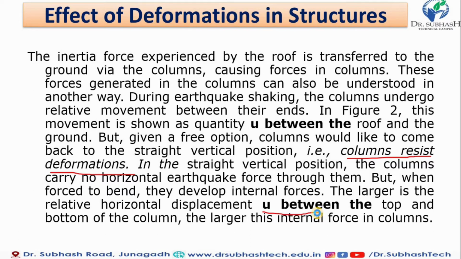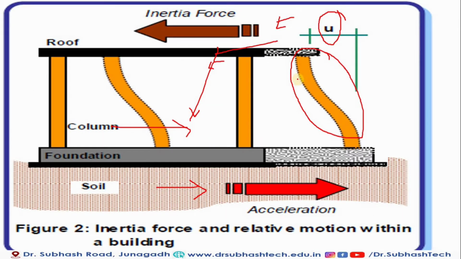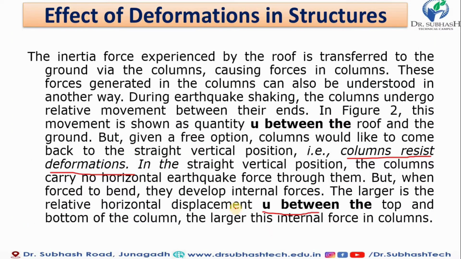I will repeat this figure. You can see the acceleration force A, and the inertia force in the opposite direction, and U is nothing but our horizontal displacement at the top. That is the effect on our beam-column joint, which is why the structure's deformation is affected.